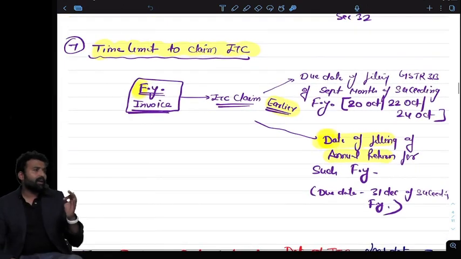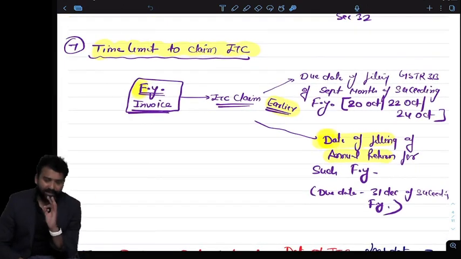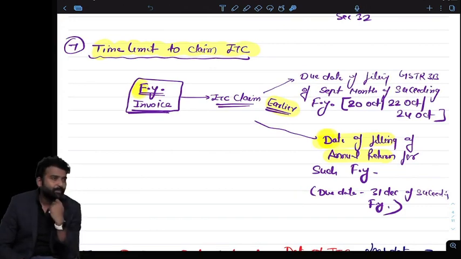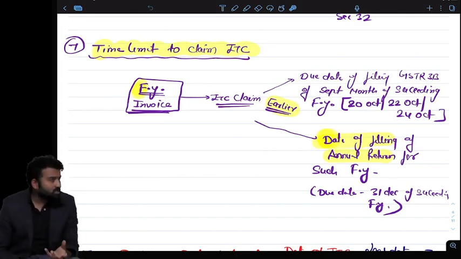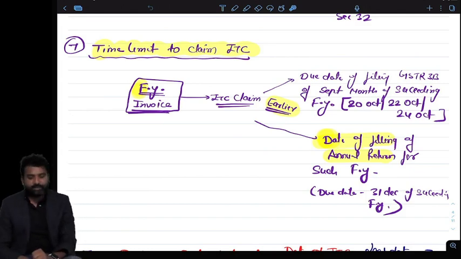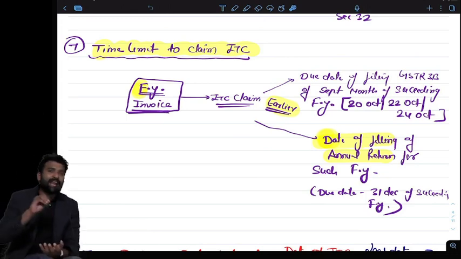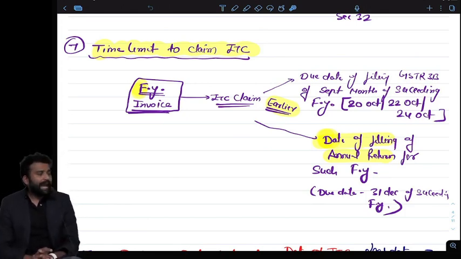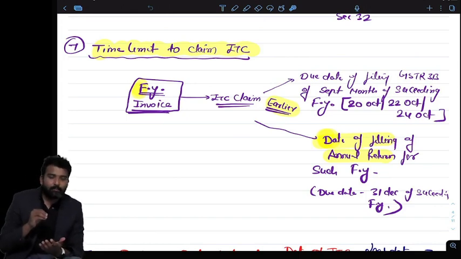If I missed my credit because I didn't have the invoice, my invoice was missing, so I cannot claim the credit. My goods were not yet received, so I cannot claim the credit. Tax was not paid to the government, so I can't claim the credit. So for example, I have an invoice of financial year 21-22, and I missed the credit.